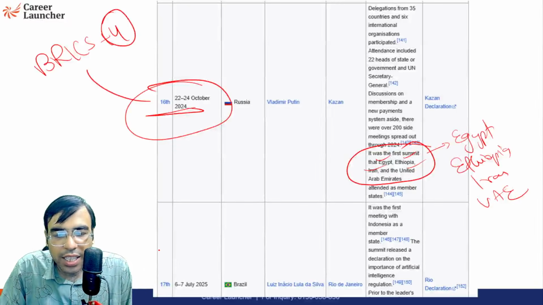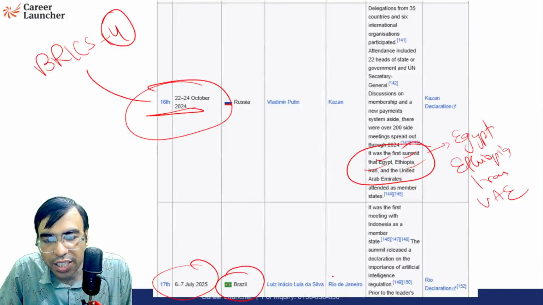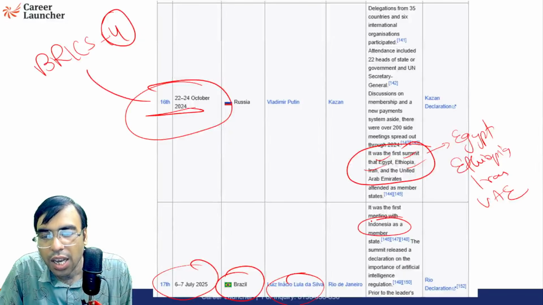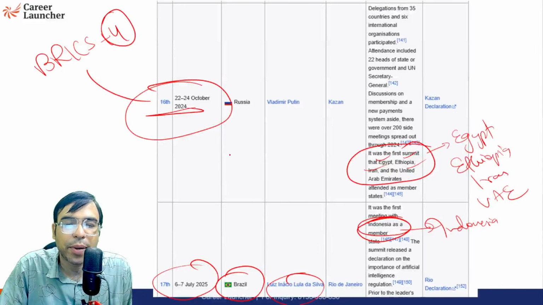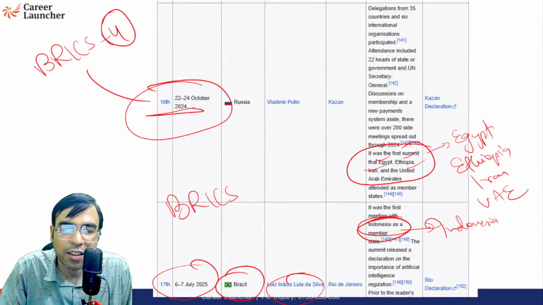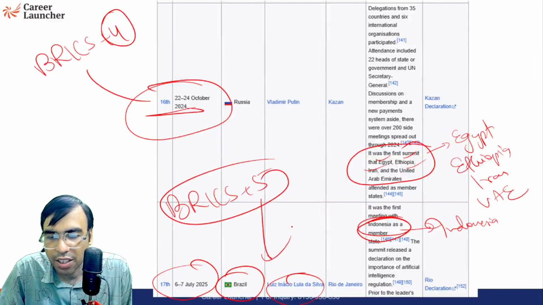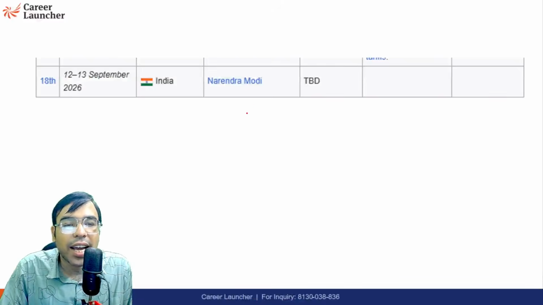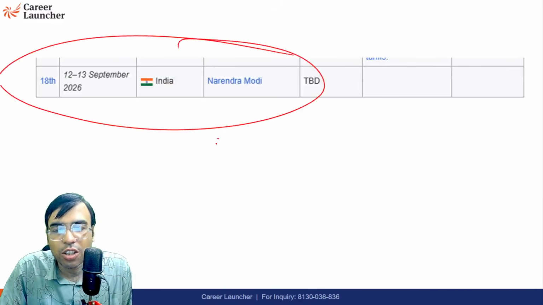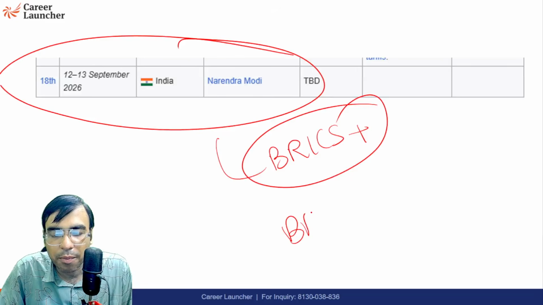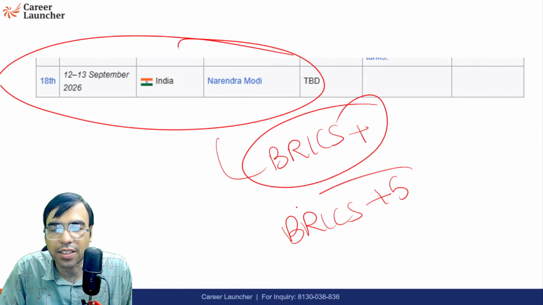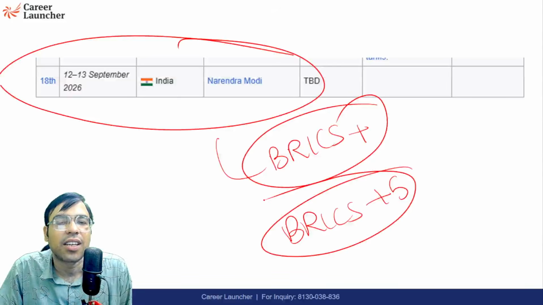Then in 2025, Brazil again hosted it, Lula da Silva. Indonesia joined it. So it became BRICS plus 5 countries. And in 2026, India is going to host. So this is now called BRICS plus. Actually, we are using this word. BRICS plus means BRICS plus 5 more countries. That's what you should be knowing.